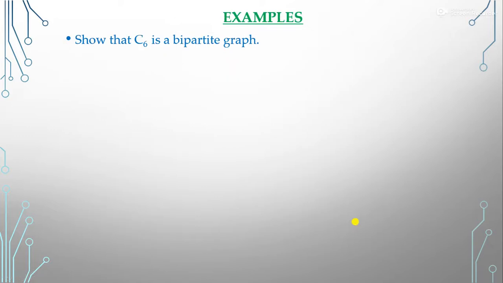If you have to ask whether C6 is a bipartite graph, can you say that? So what is C6? Which type of graph is C6? C6 is a cyclic graph, right? C6 is the cyclic graph in which we have six vertices. So can you say that that graph is a bipartite graph? You can show it.